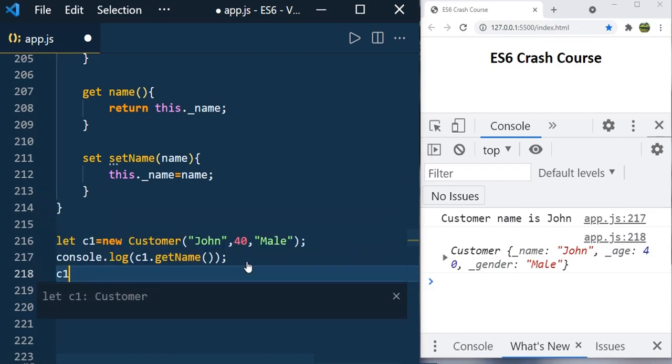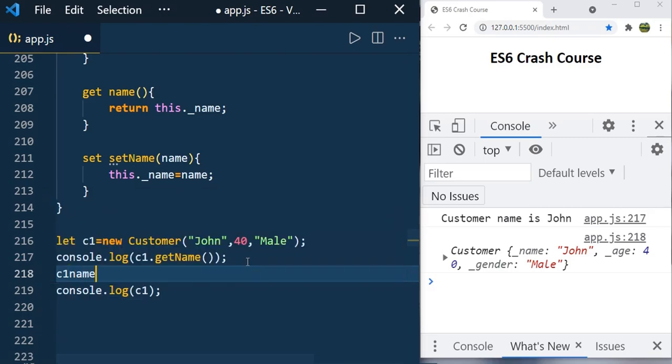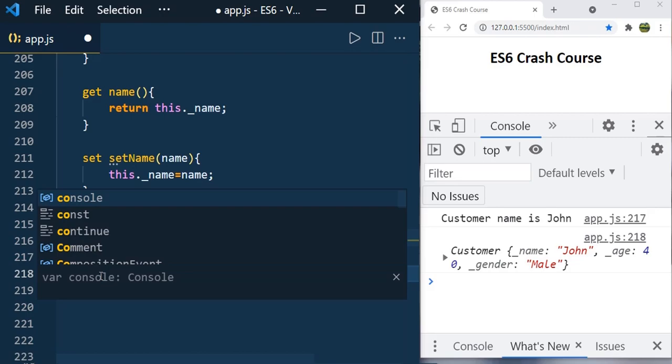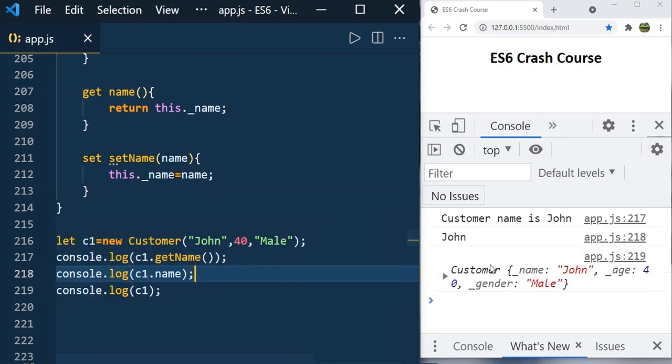So c1 is the object, right? c1 dot, you don't call get or like that, you just mention name. And also you should not use parentheses, because this is not a method. This is the getter, so just call c1.name. So if you just console it, you can see the same value, c1.name. Now you can see John.